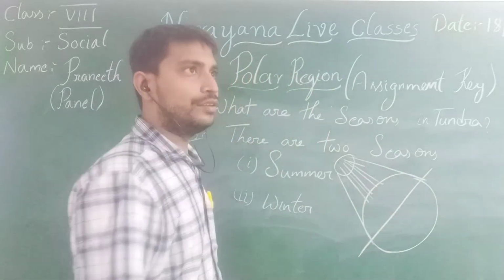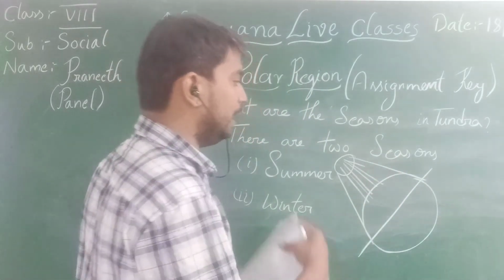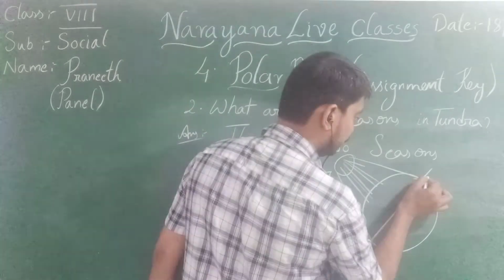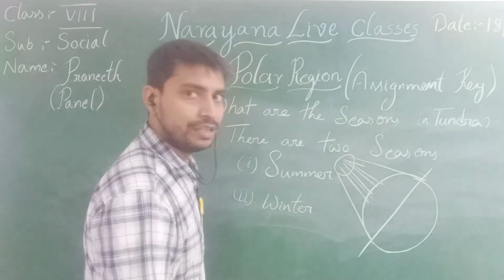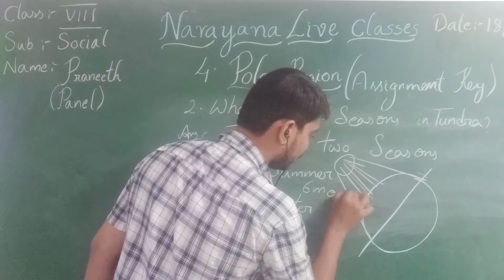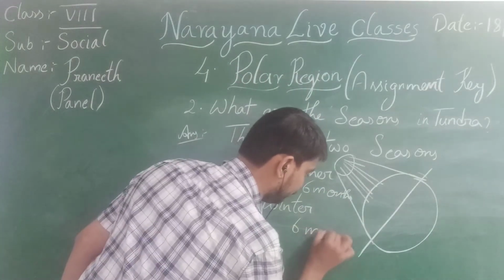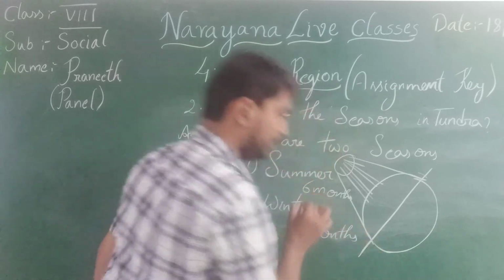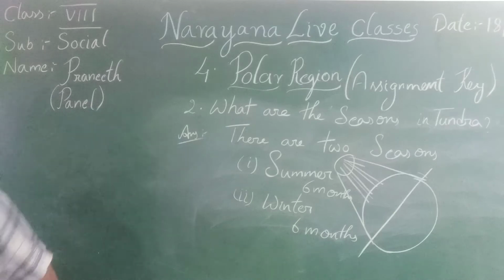When it takes so much time, the humidity is less. Because of that, only two seasons occur, summer and winter. The summer season is for 6 months. What about the winter? Winter is also for 6 months. Is that clear, children? We are moving to the next question.